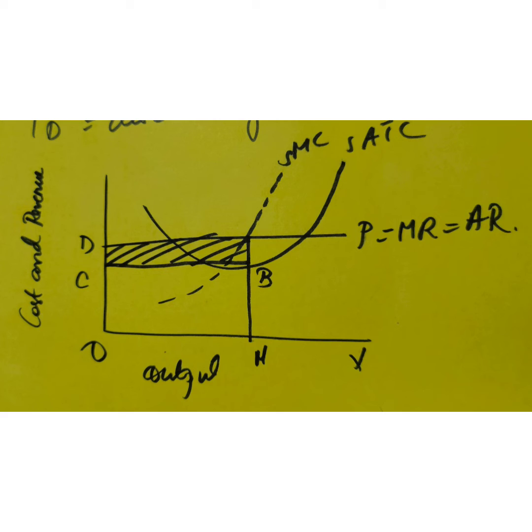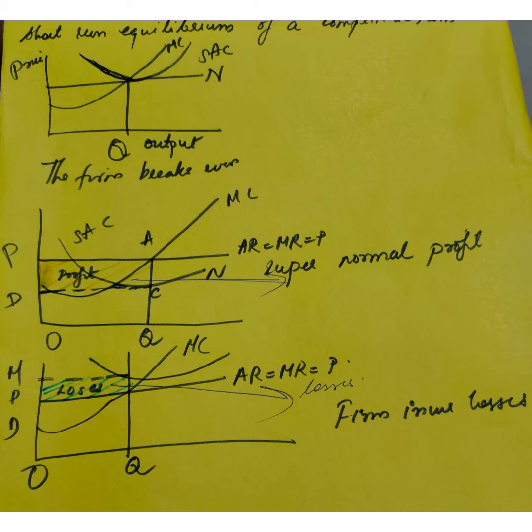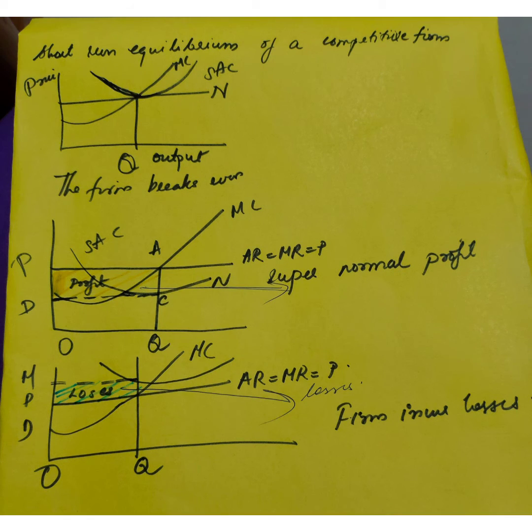So now we have to see the short run conditions a little bit more elaborately. That is the break even condition, the firm with supernormal profit, and the firm having losses. In order to find the break even condition, look at the average cost curve and also the average revenue curve. If average cost is equal to average revenue, that is, tangency takes place at SAC, and if SAC and the average revenue curve or price curve meet at a point A, then we can say the firm is at break even point.